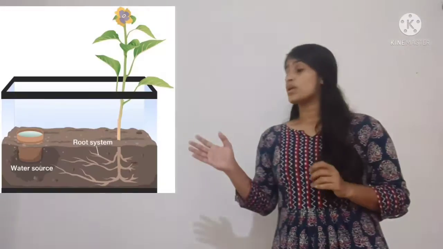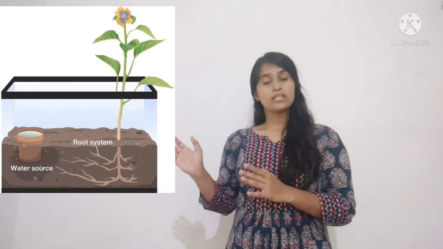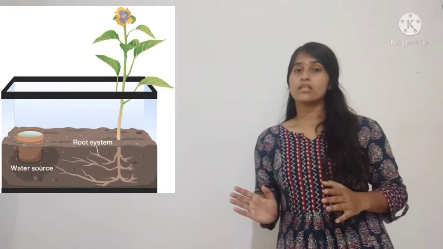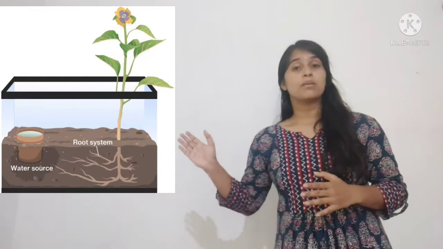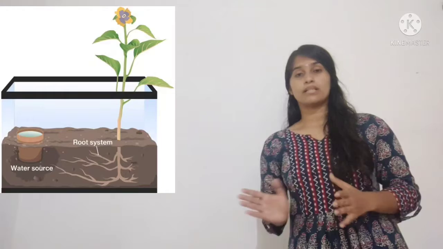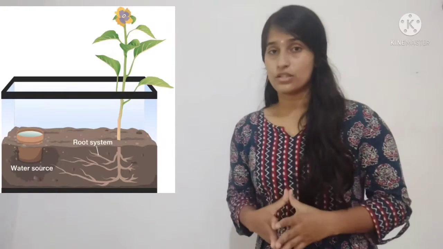So here in this example you can see the plant growing, right? In this, the roots are growing towards a direction where there is a presence of water. So the movement of a plant part in response to water, or the growth of a plant part towards the direction of water, is known as hydrotropism.